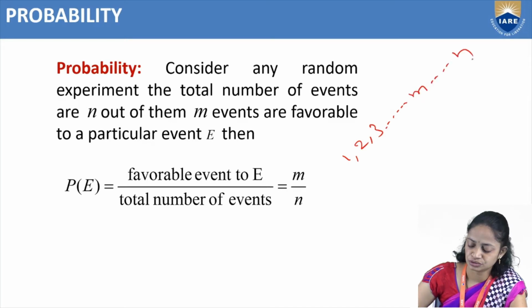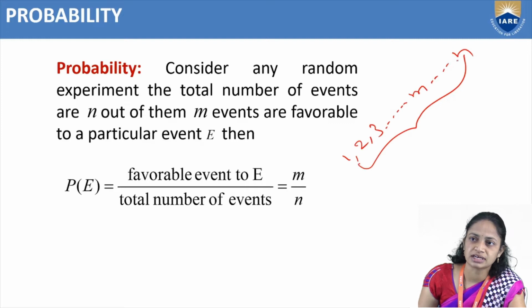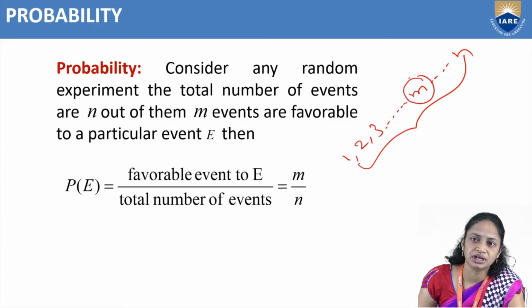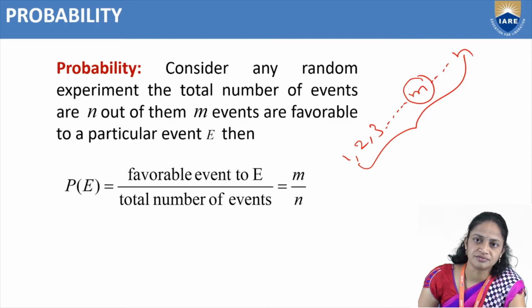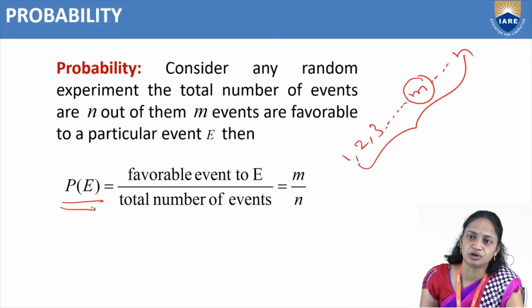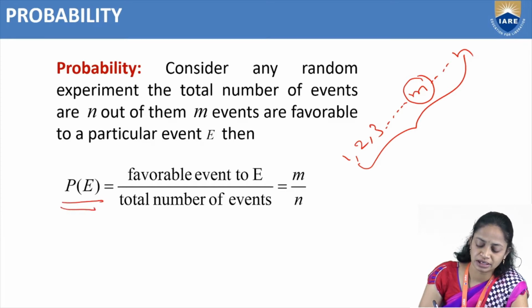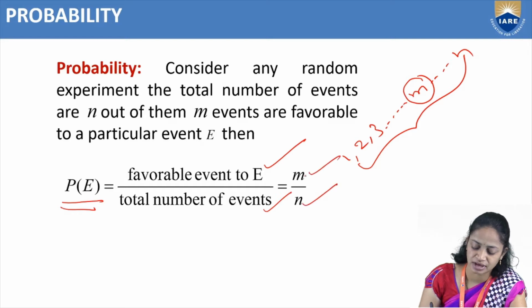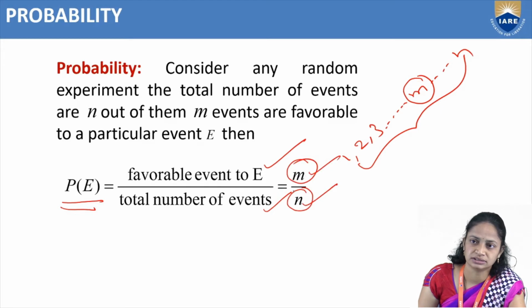Then by the definition of probability, probability of an event E equals favorable events to E divided by total number of events, that is equal to m by n.